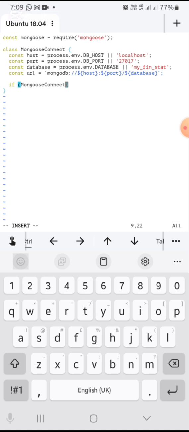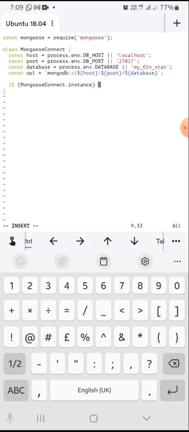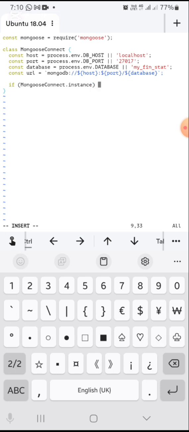If my memory serves me well, I can do that in JavaScript. This is the name of the class, to get something from the class. So let's say Mongoose connect instance. If this instance exists, there's something in this, then